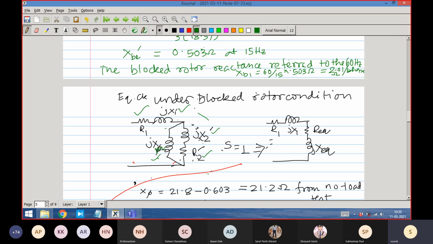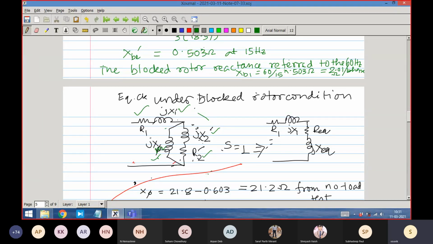But in the case of an induction machine, it is slightly complicated because the magnetizing inductance, I am repeating again and again, its value is not that large. If its value is large, you can ignore it because it's a shunt branch. Don't be asking me, sir, if it is large, how do you ignore it? I ignore it because it is in the shunt. If anything is in the shunt and large, you can ignore it, right? But this is in the shunt branch and it is not so large in the case of an induction machine equivalent circuit. Therefore, we have to put it. Its effect is there in the equivalent circuit.